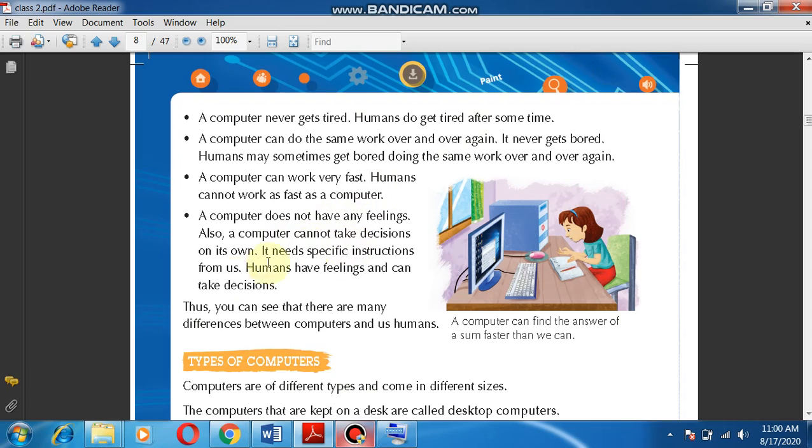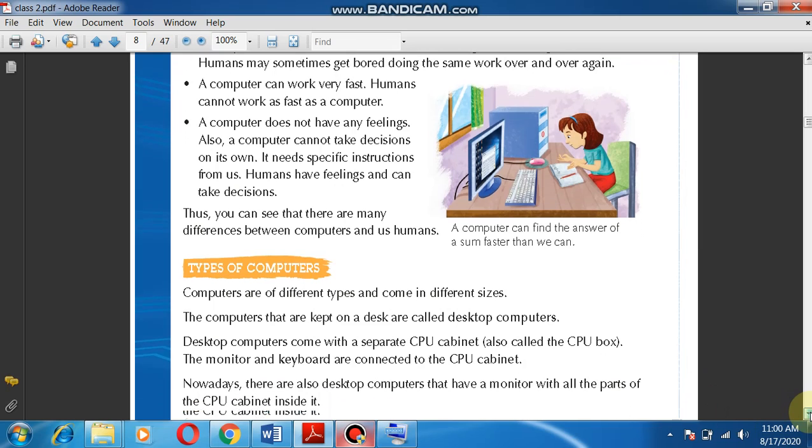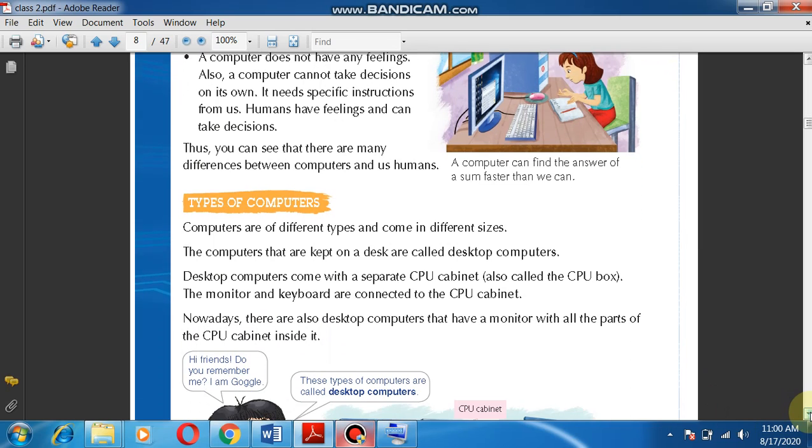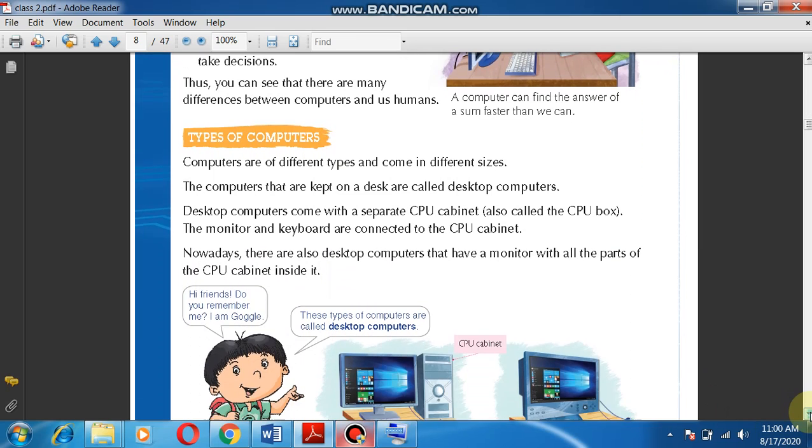A computer cannot take decisions on its own. It needs specific instructions from us. Humans have feelings and can take decisions also. Now, types of computers. Computers are of different types and come in different sizes. You must have observed the computers which are there in the computer lab of your school.